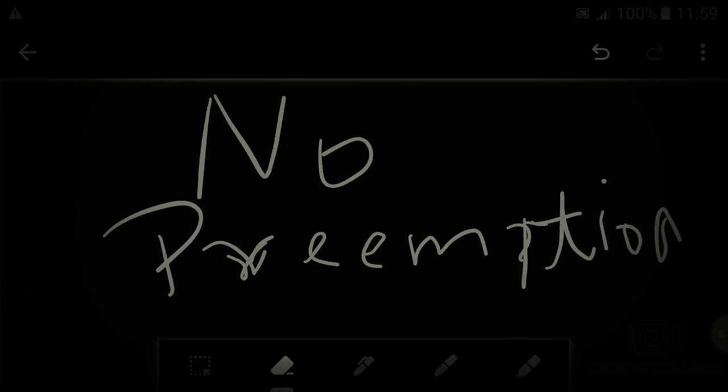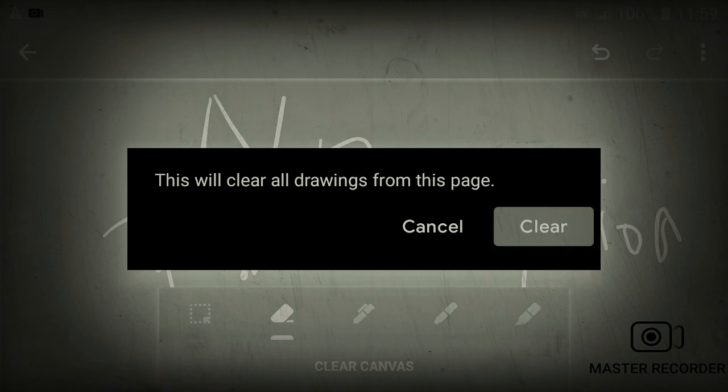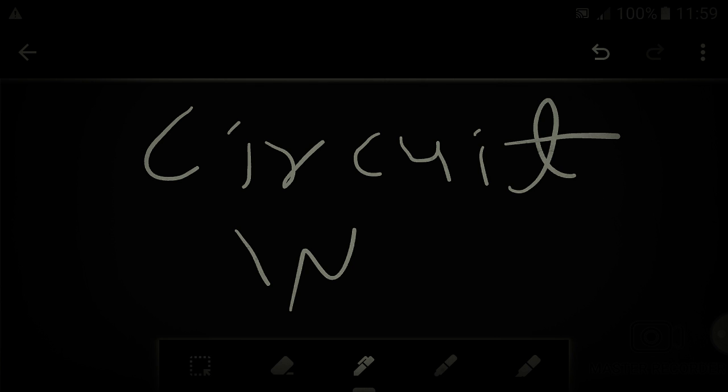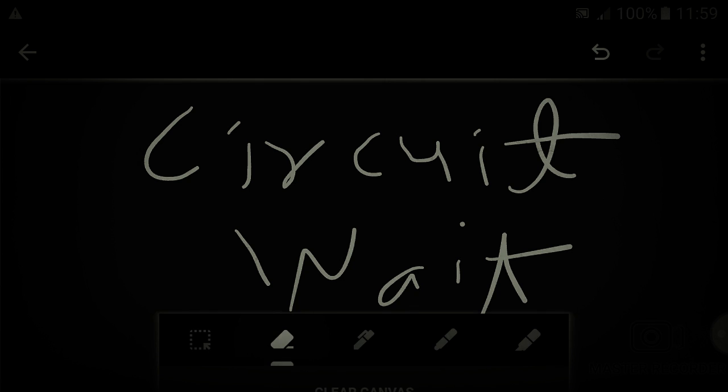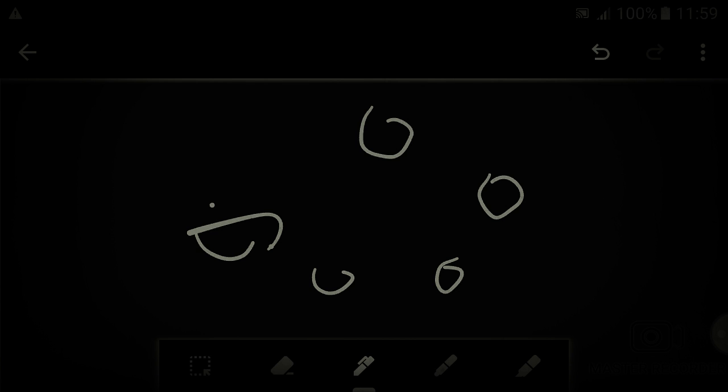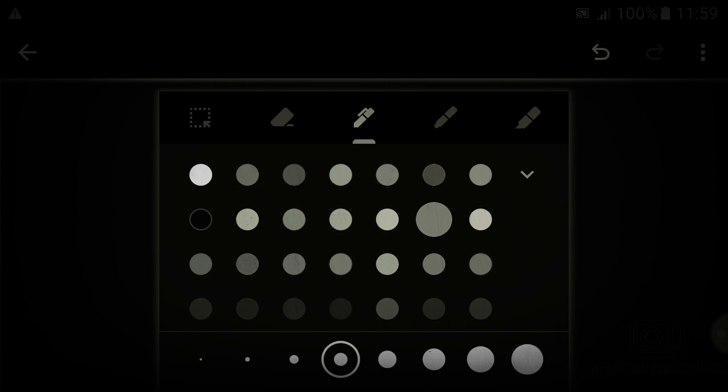And the fourth condition is circular wait. By the name itself you can say that circular wait is waiting in a circular manner. Let's say here we have processes.